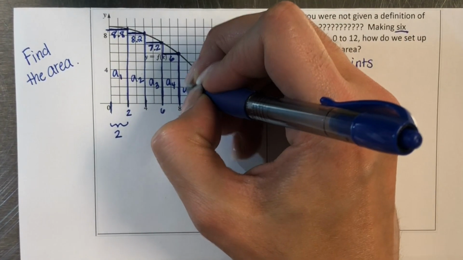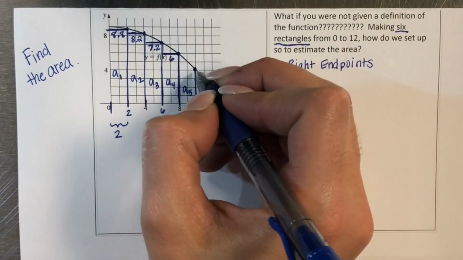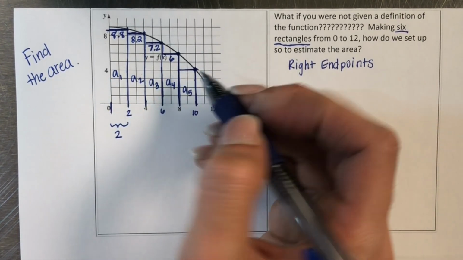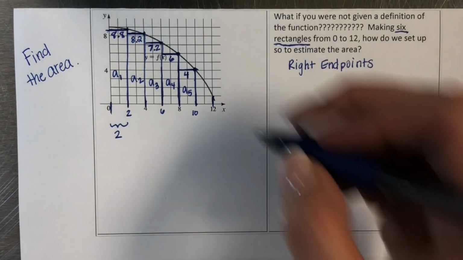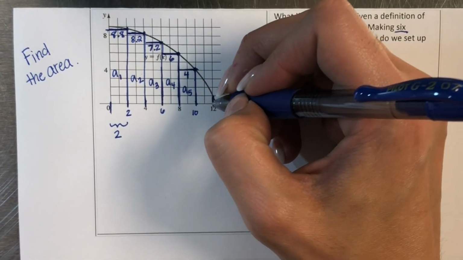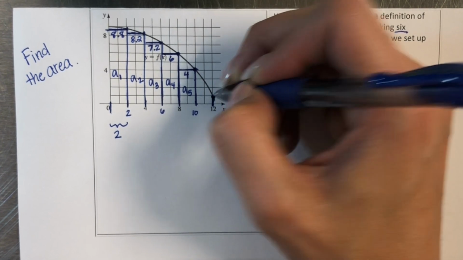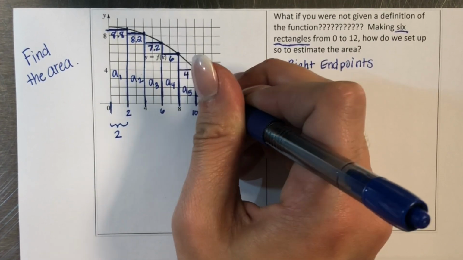This would be a sub 5. I go up, I hit the curve, I turn to flatten it out. That looks right about exactly at 4. So let's use 4 for that height. And then the last one is at 12. Now you don't get to go up very far before you hit the curve, and so you still have to flatten it out right there.